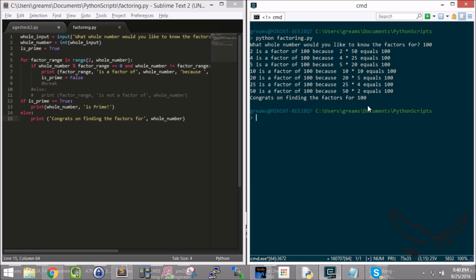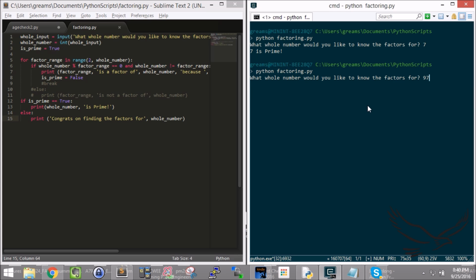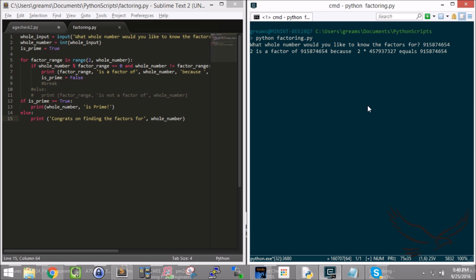All right, so now let's go ahead and see what happens when we put in a prime number. So we'll put in the prime number 7. 7 is prime, all right? We'll try a larger number just to make sure it works. Boom, there you go. I bet you some of you are dying right now to put in a really big number. So let's see what happens if I put in 9158744. Let's put in some big number.